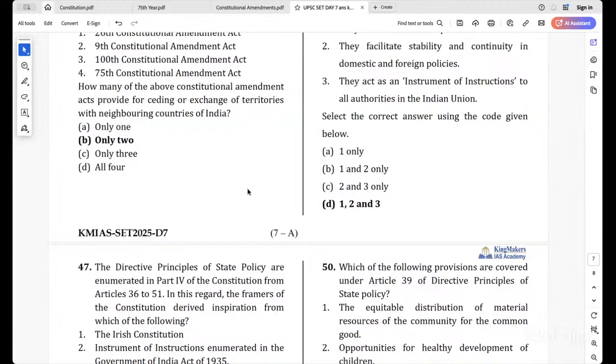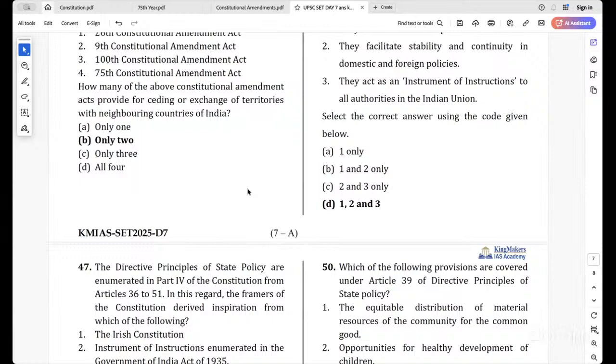This is a common political manifesto, means this is a common thing which has to be done by any party if they come to become a ruling government. Whichever party forms the government, they must ensure and strive to achieve the social and economic rights given in the DPSP. It is a kind of a common political manifesto. Simple. Understood? When DPSP was given and placed in the constitution, what was the aim? Since we don't have resources right now, but we must be working towards achieving that. Whenever we get the required resources, we must provide those things to the people. Correct? So it is a common political manifesto.